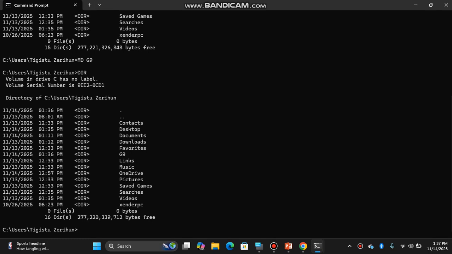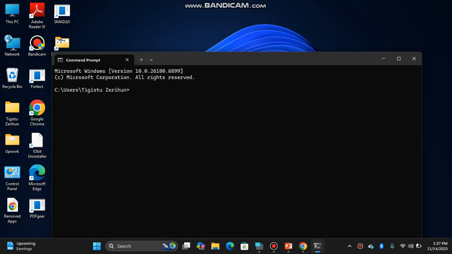G9 is already created. We can create using md, which means make directory, then a space, then the directory name. To check it, we can type dir. To clear the screen, cls. Exit.